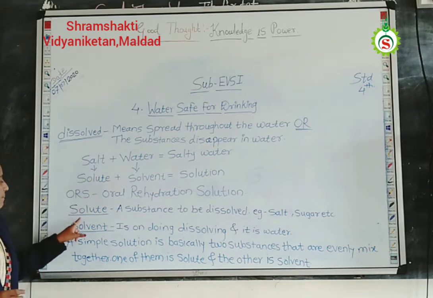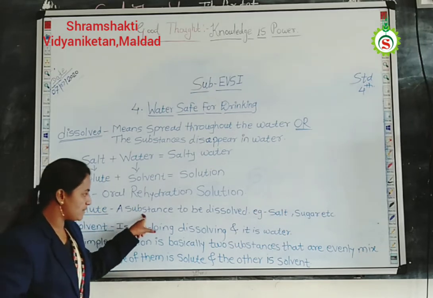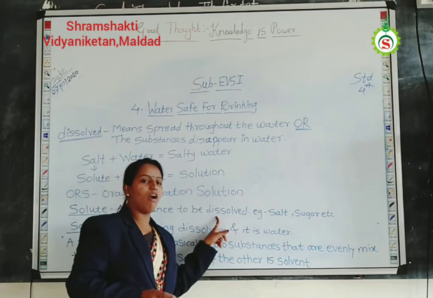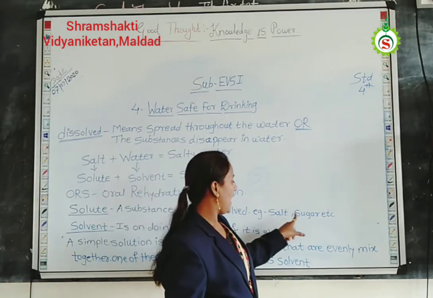So what is meant by solute? Solute is a substance that is to be dissolved. For example, salt and sugar.